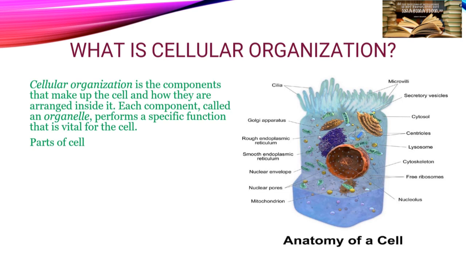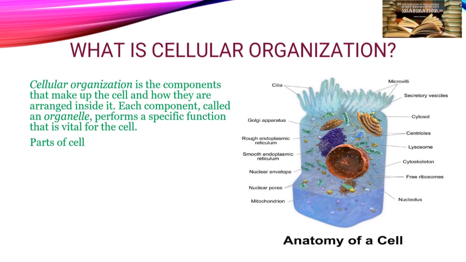It tells us about the structures and components present inside the cell, how they are arranged, and that each and every part of our cell plays an important role in life. Each component, called an organelle, performs a specific function that is vital for the cell.